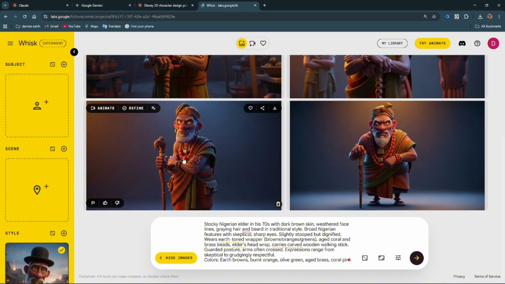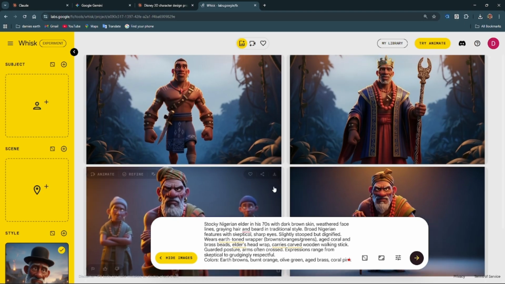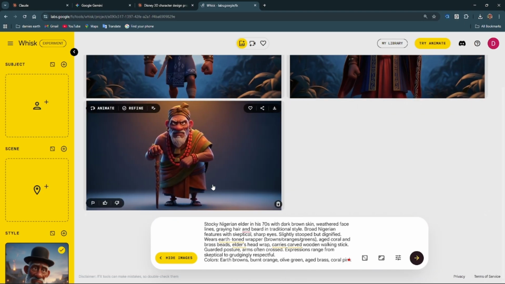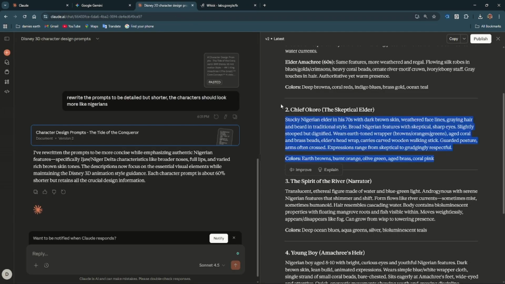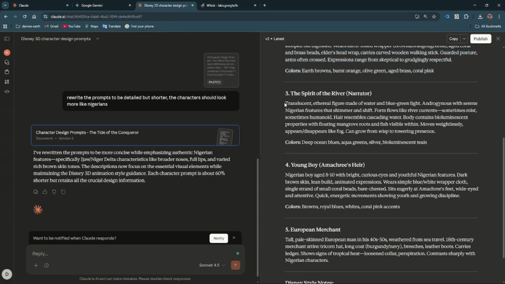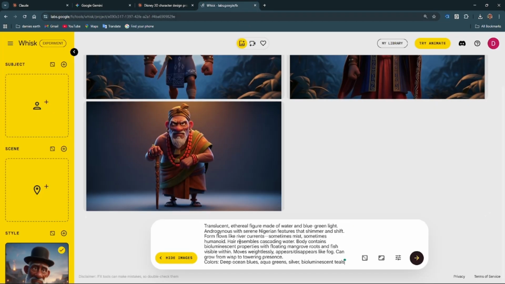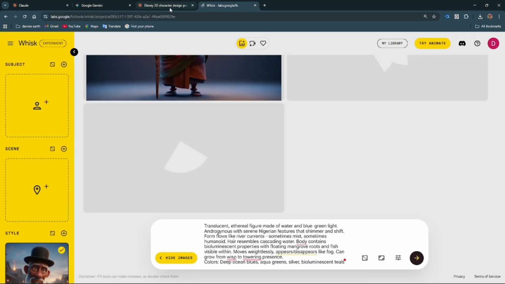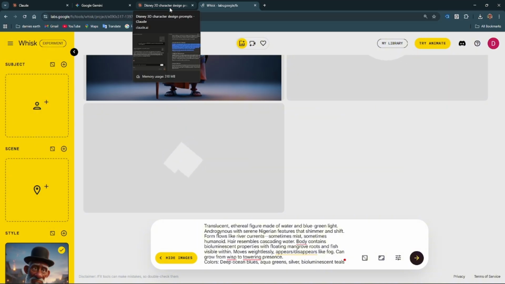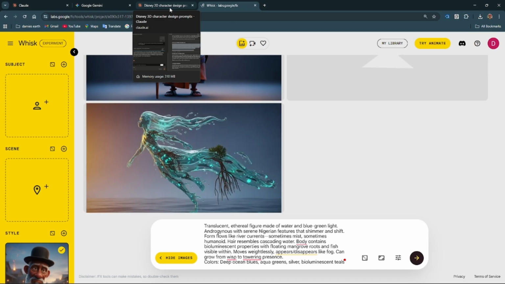So it's still making that glitch here, but this one is working fine. So I'll delete this, delete this, delete this. So now we've gotten 3 characters already. 1, 2, 3. So let's go to design the other characters. This is going to be an interesting video that we are about to create.